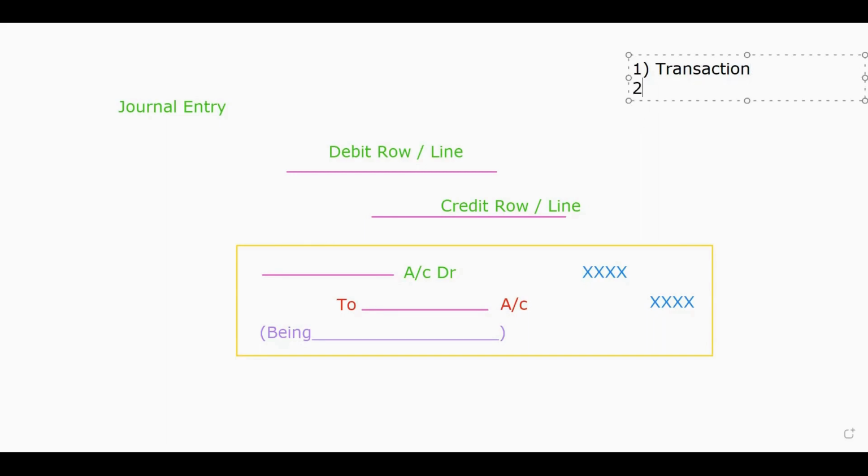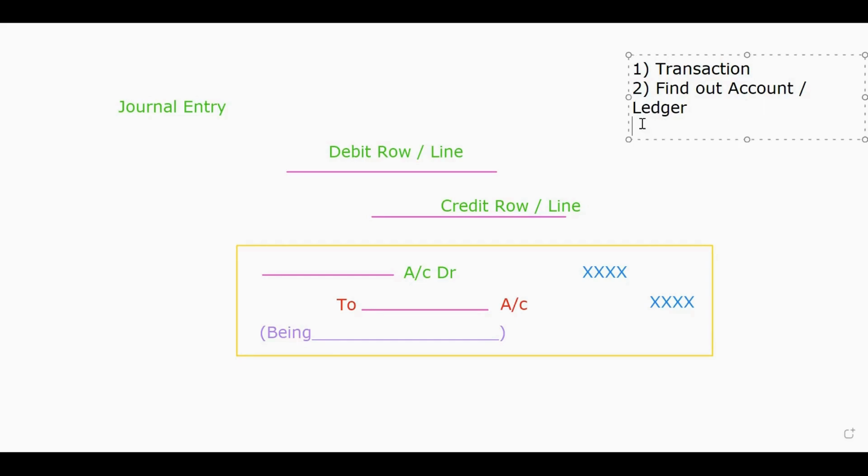And second one, after having the transaction, we should find out account or ledger.